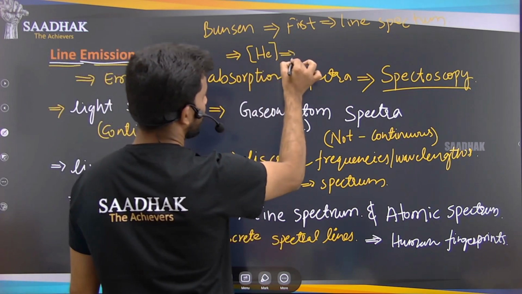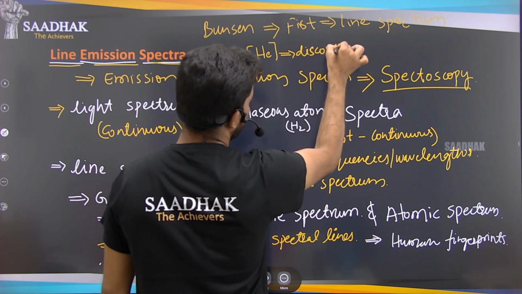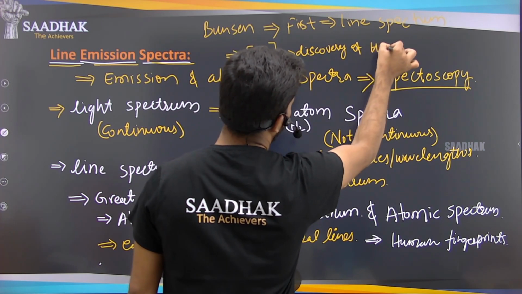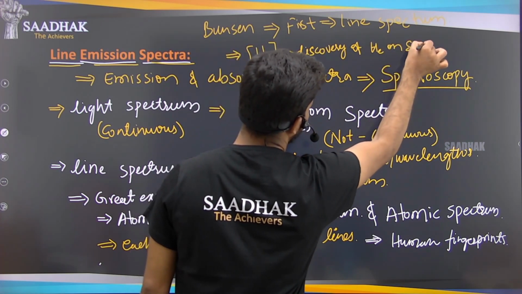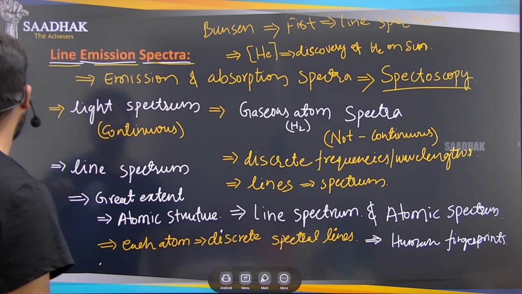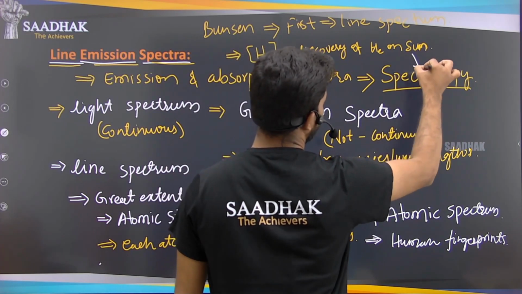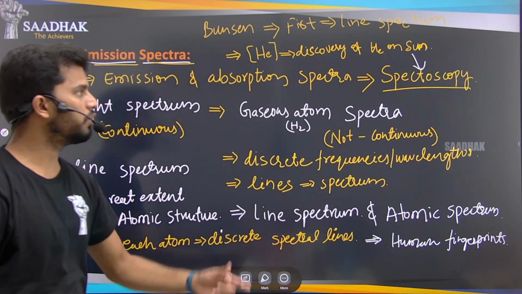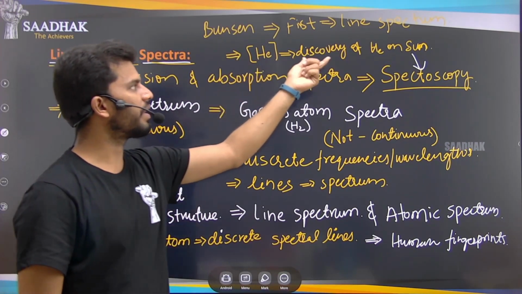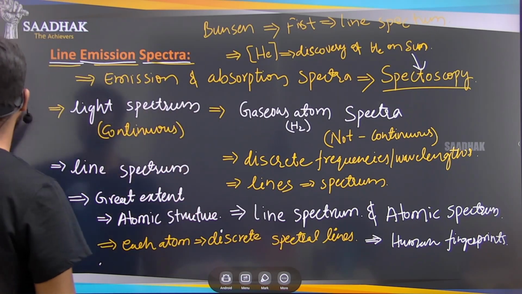So the discovery of helium in the sun's atmosphere is by the technique that we discussed already, spectroscopy. By using spectroscopy, we have discovered the helium gas present in the sun's atmosphere. Okay, so that is one point.